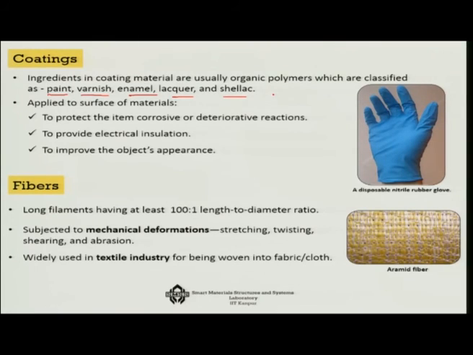A very important use of polymers: suppose you consider a silk saree. It has silk fiber in it, and the fiber is a very important application of a polymer, because it has a very high modulus of elasticity. It is anisotropic, and you can use it for various applications, including making jet aircraft, right. They are usually long filaments having at least 100:1 length to diameter ratio, and you can subject them to mechanical deformations like stretching, twisting, shearing, abrasion.